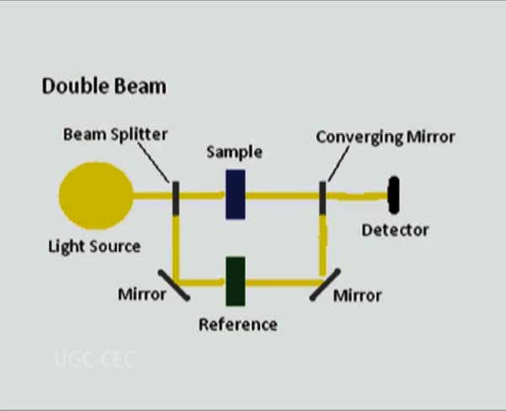In a double beam instrument, the light is split into two beams before it reaches the sample. One beam is used as the reference and the other beam passes through the sample. The reference beam intensity is taken as 100% transmission or 0 absorbance, and the measurement displayed is the ratio of the two beam intensities. Thus, in this module, we have studied the components and applications of a spectrophotometer. We have also described the Beer-Lambert law and its limitations.